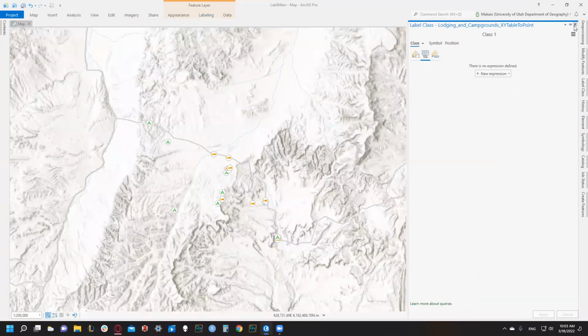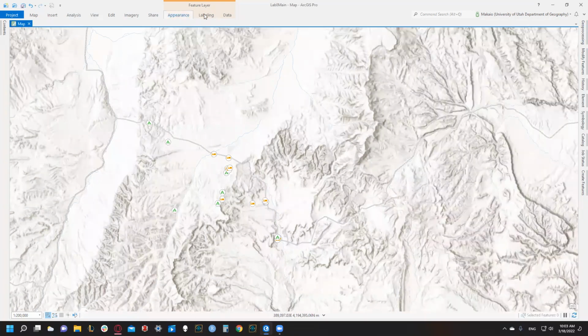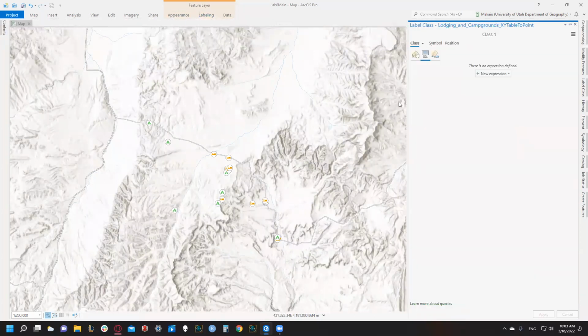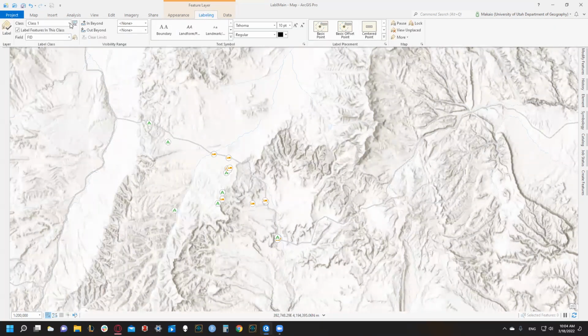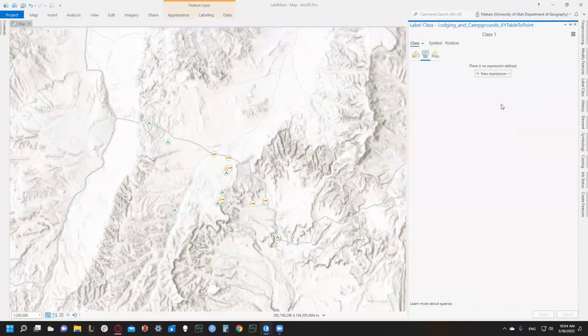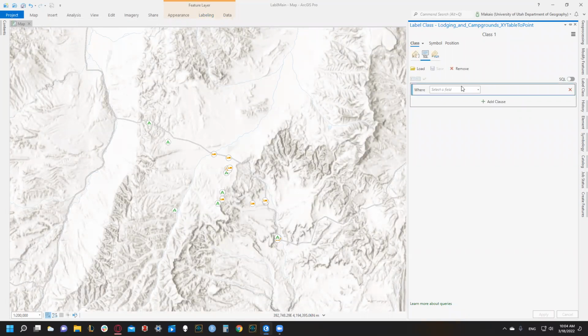I'm not sure why it automatically gave me the old version of this window, but I would recommend closing it and then reopening the SQL so that we have the new expression button right here. When I first opened it, it gave me the old version where we would have to type in the code. I would really recommend closing that, going to labeling, and then reopening our SQL query. Then we're going to select new expression, and we're going to label campgrounds only.